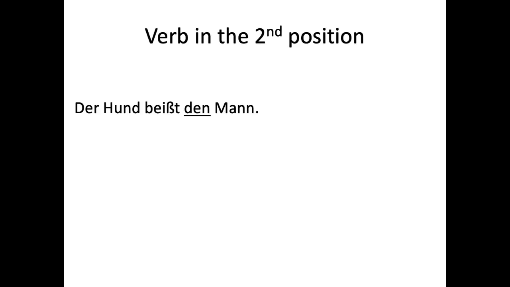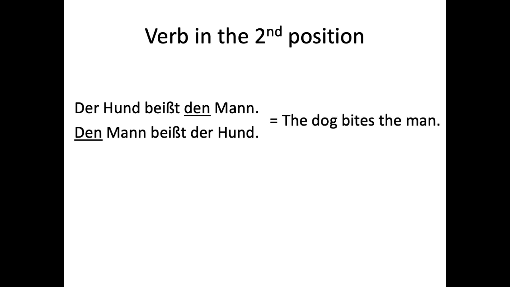So then we have these examples where you can say, der Hund beißt den Mann, beißt der Hund. Since you're familiar enough with how the nominative looks and how the accusative looks, you can tell that both these sentences actually mean the same thing. You can tell that in the second one, den Mann beißt der Hund, that's actually the direct object. It's in the first position, but it's been moved to the first position in order to emphasize it. So that's pretty common, to put a direct object first for emphasis.